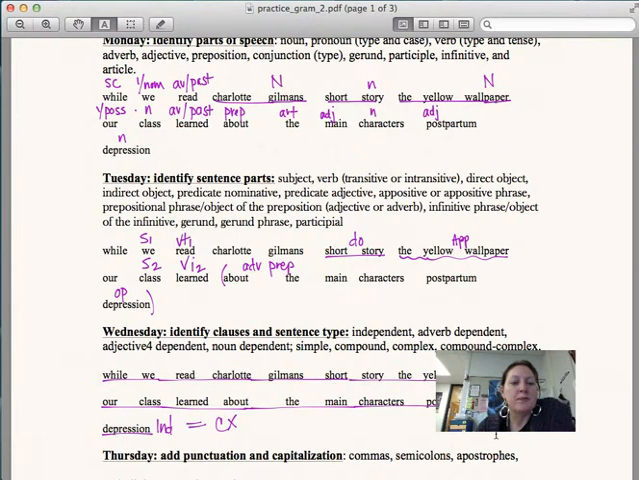Tuesday. We is our subject 1. Read is a transitive verb, and our direct object is short story. However, the yellow wallpaper is an appositive. Subject 2 is class. Learned is an intransitive verb because from about to depression is an adverb prep phrase, with depression being our object of the prep.